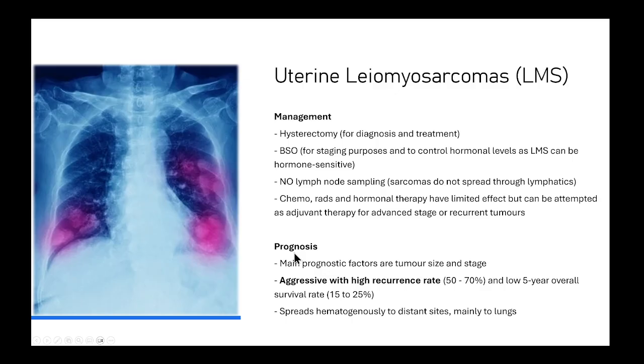What's the prognosis? Leiomyosarcomas are very aggressive tumors. They have a high recurrence rate and a low 5-year survival rate. There is some variation, mainly based on tumor size and stage. A patient that has a very small tumor confined to the uterus may have some chance, but otherwise it's usually an aggressive tumor because they tend to breach the blood vessels and spread hematogenously, mainly to the lungs.